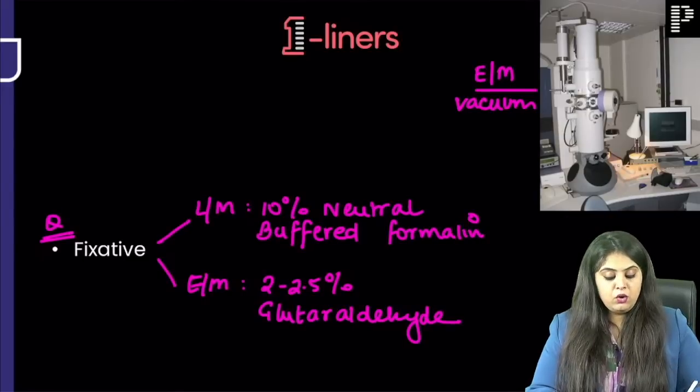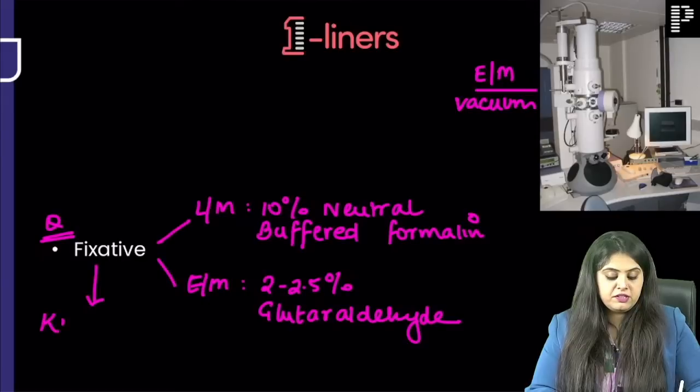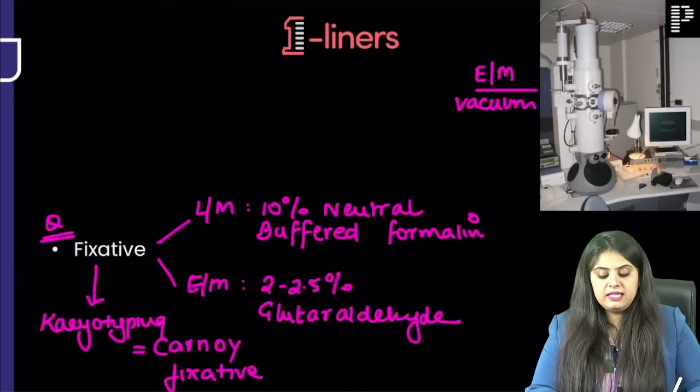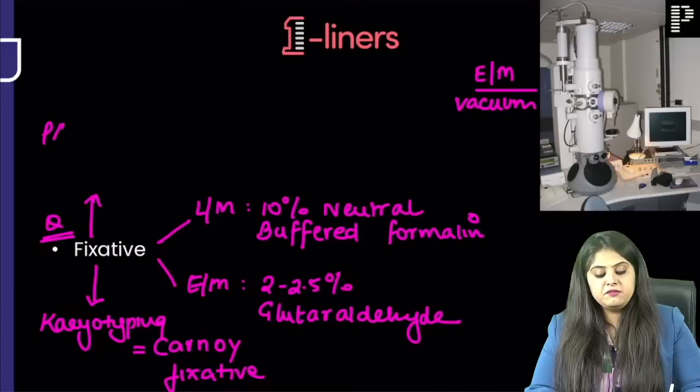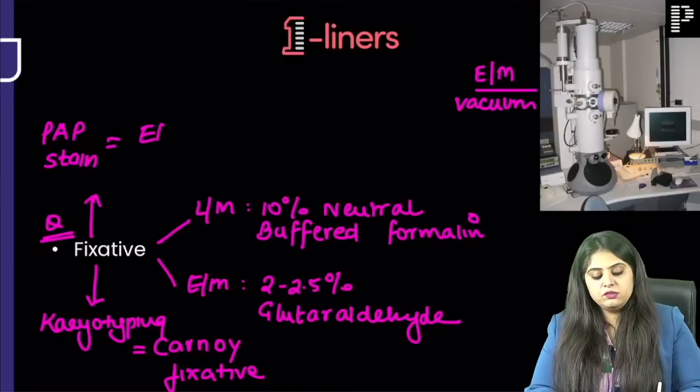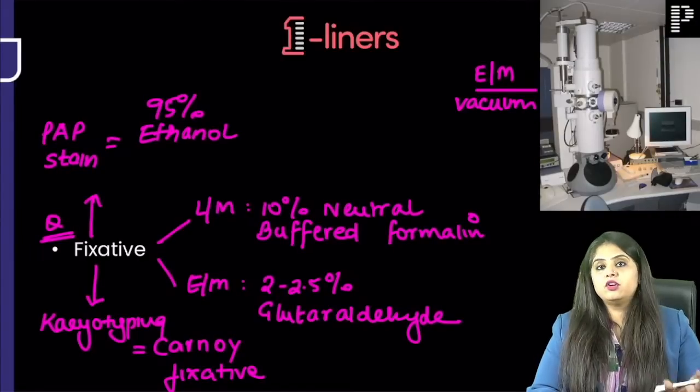This question, along with that, now you will tell me what is the fixative that I taught you sometime back for karyotyping. Ma'am, for that you told us Carnoy fixative, and after some time when you go to gynae, they will ask you what is the fixative for a pap stain or a pap slide. Anyone? What is the fixative? It is going to be 95% alcohol or ethanol, whatever is written.